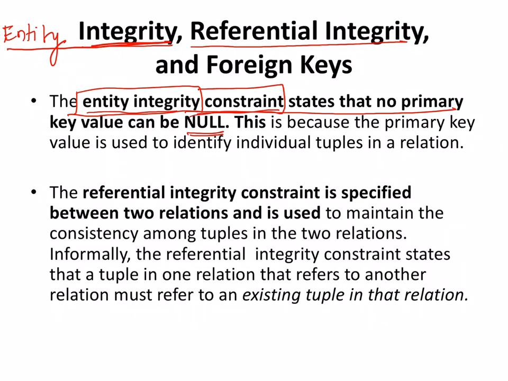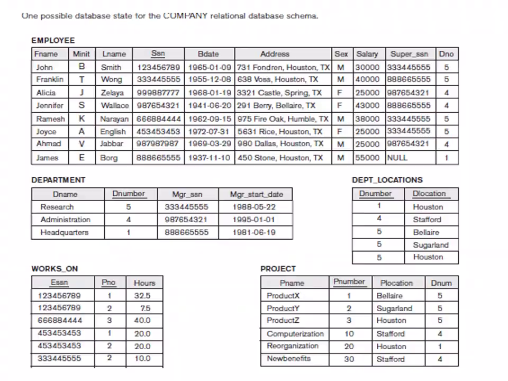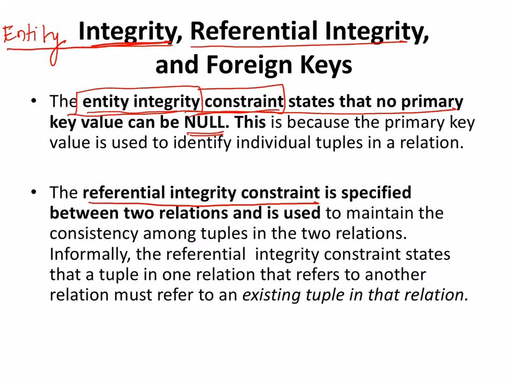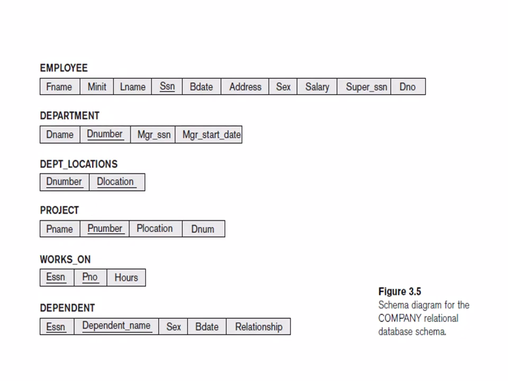Then there's another constraint which is known as the referential integrity constraint. Referential integrity constraint talks about the connectivity or relationship between tables. Let me go back here. This is a schema for the company database. You remember that these were the different tables, or relations, in our database: an employee table, a department table, department location, project, works on, and dependent. Let us try and analyze it.